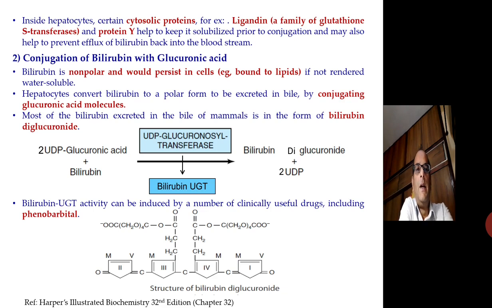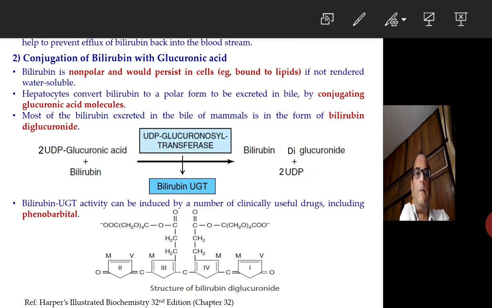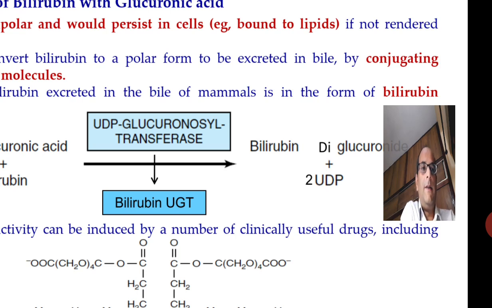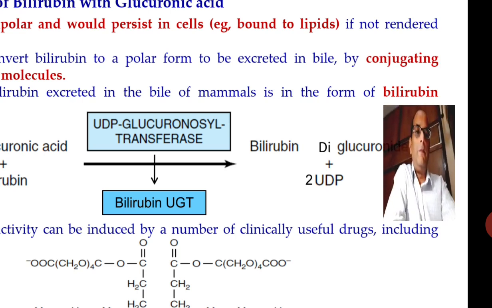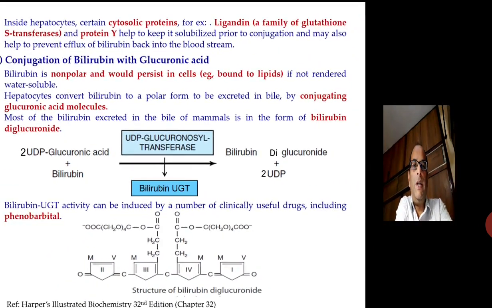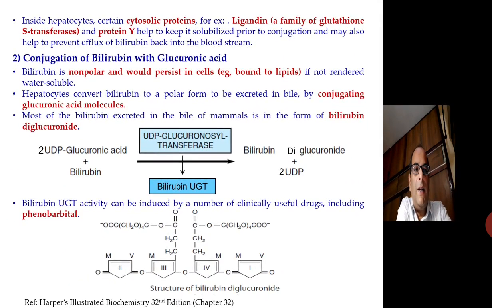You can see that 2 UDP glucuronic acid molecules bind to bilirubin and produce bilirubin diglucuronide plus 2 UDP in the presence of the enzyme UDP glucuronosyl transferase, which is also called bilirubin UGT. Bilirubin UGT activity can be induced by a number of clinically useful drugs like phenobarbital.